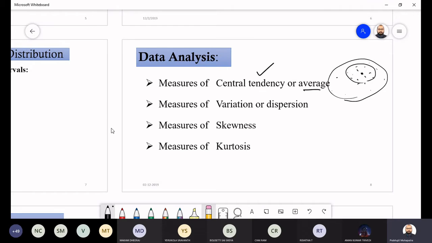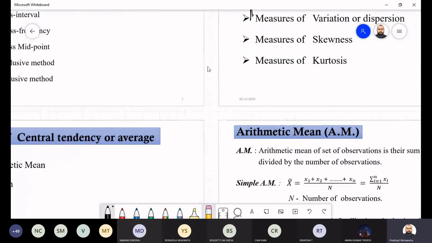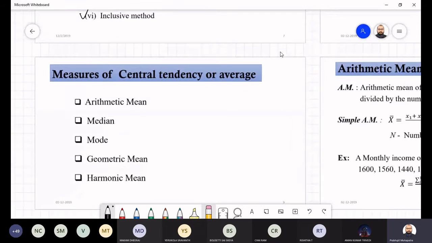Measure of central tendency and measure of variation, I think you know these two things already. Measure of central tendency is nothing but the mean, median, mode, those things. And measure of variation is nothing but the standard deviation and variance. But we'll have a little bit more elaborate explanation in this module. Like I mentioned, you have mean, median, mode, geometric mean, and harmonic mean.